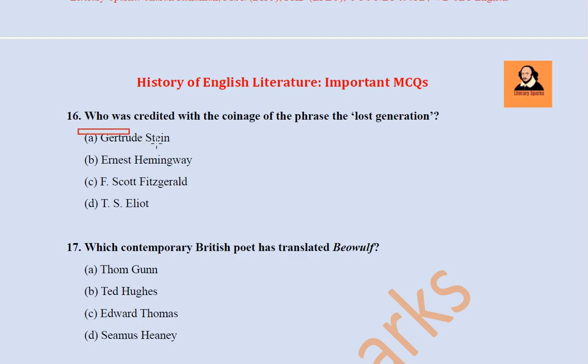It is Gertrude Stein, the famous American writer, who coined this term, and she was referring to many writers and intellectuals just after the First World War who were in France, in Paris. And remember that though Gertrude Stein coined the term the lost generation, it was popularized by Ernest Hemingway in his novel The Sun Also Rises.